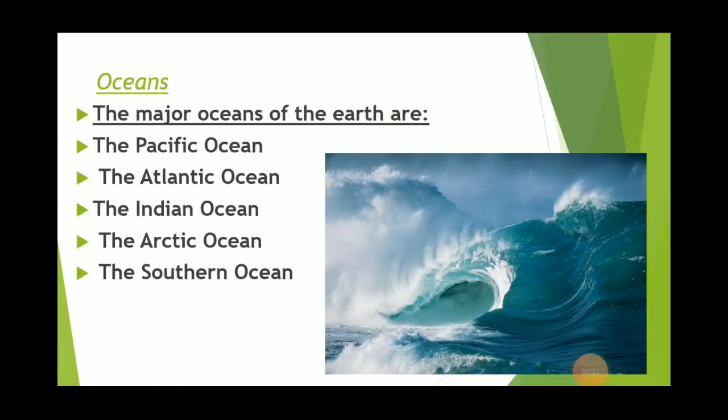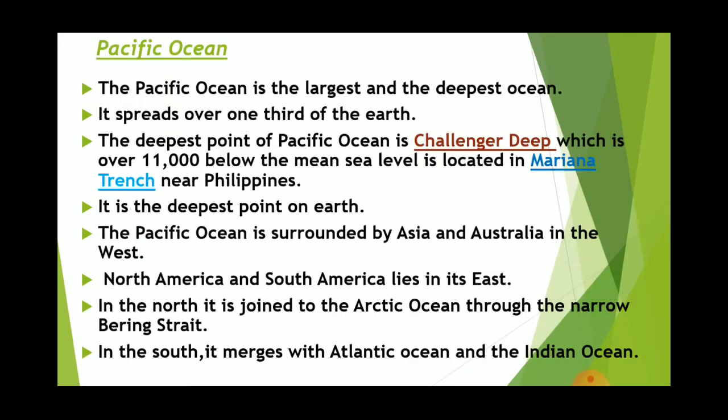Let's continue with the major oceans of the earth. The major oceans are the Pacific Ocean, the Atlantic Ocean, the Indian Ocean, the Arctic Ocean and the Southern Ocean. These are the five major oceans of the earth. Now let's study each ocean in detail.